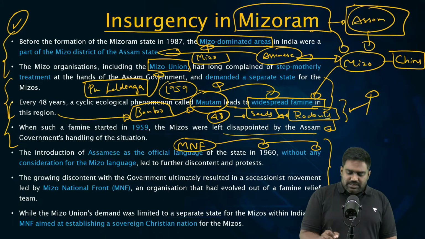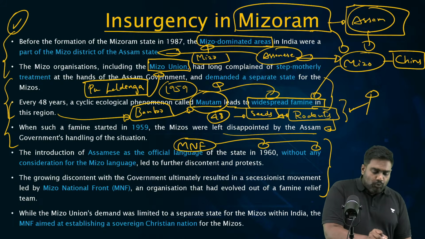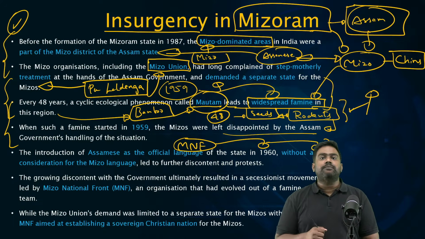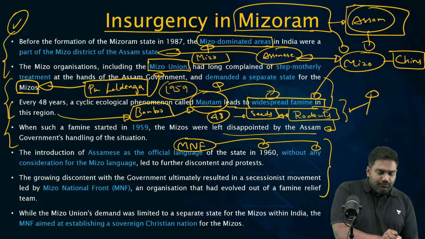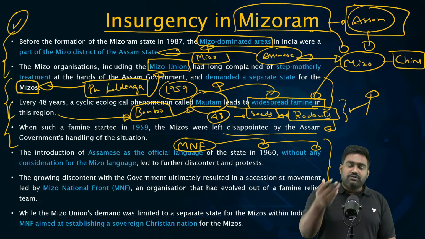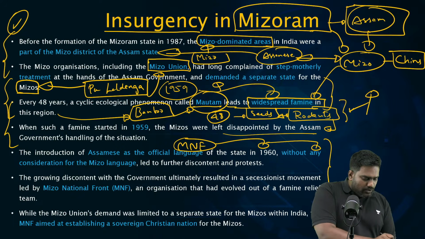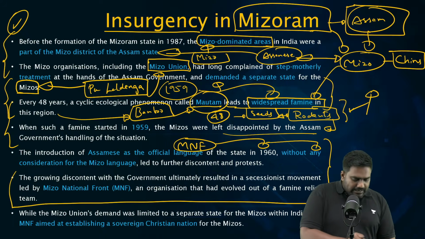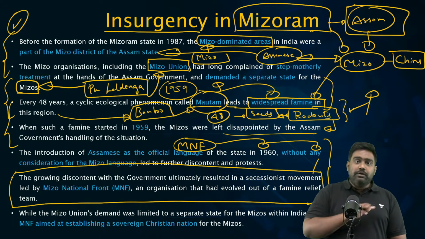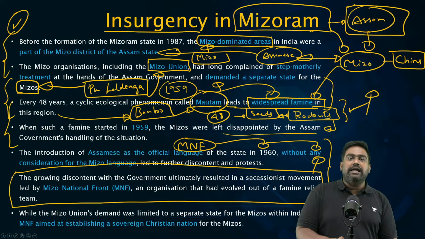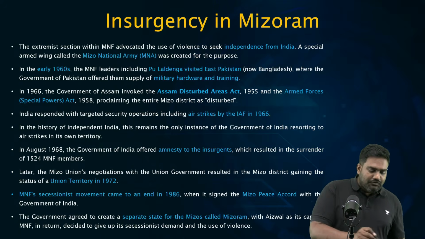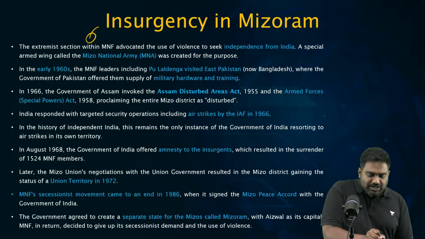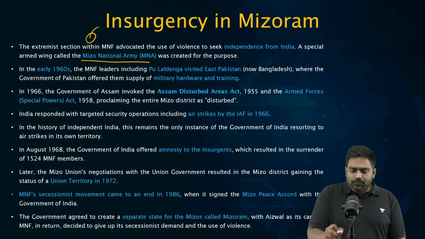So following this, the Mizos were convinced, especially Pu Laldenga, who was formerly with the Indian Army. He was a Havaldar with the Indian Army. He was convinced that Mizos have no future with India. They have no future with Assam. And he launched the Mizo National Front as a violent extremist separatist movement to break Mizoram, the Mizo region, from India itself. And immediately, the Mizo National Front and its armed outfit, the Mizo National Army, got complete support from Pakistan via East Pakistan.